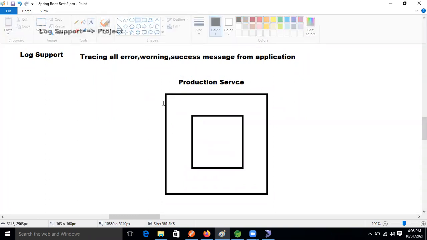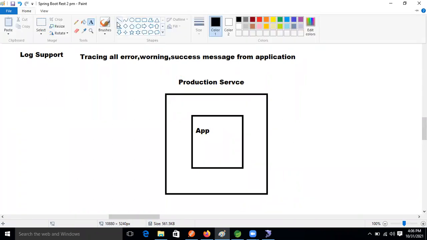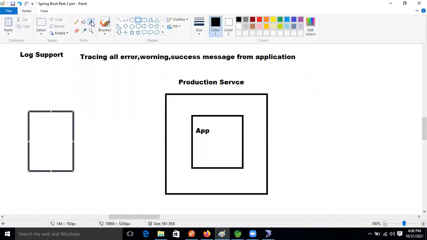Fine now, guys. So here what will happen now? This is our application, right? And at the time of run, this is our client machine.